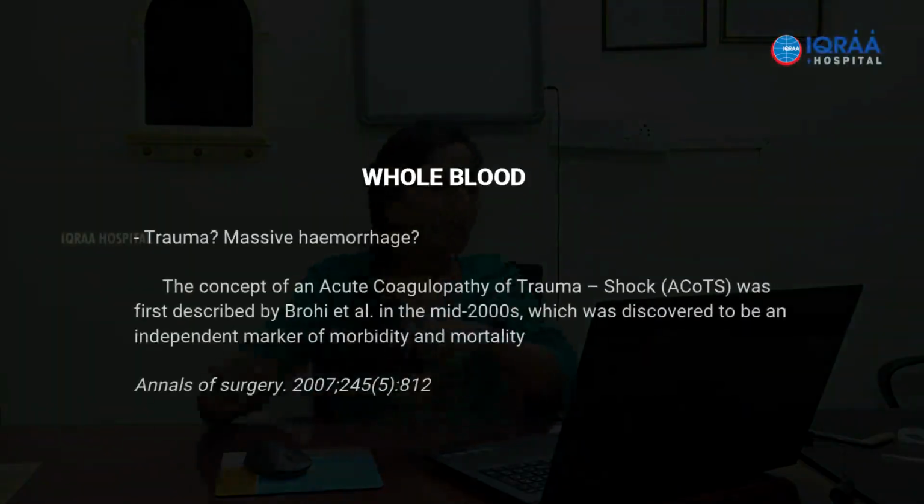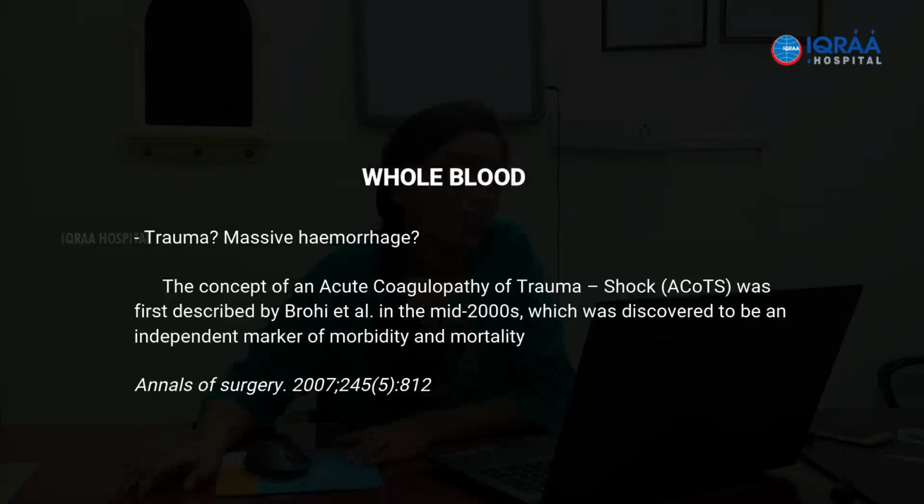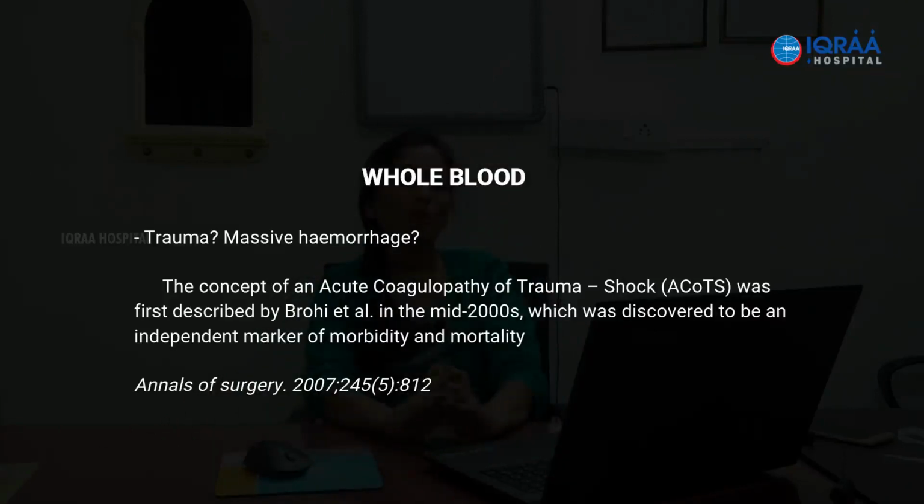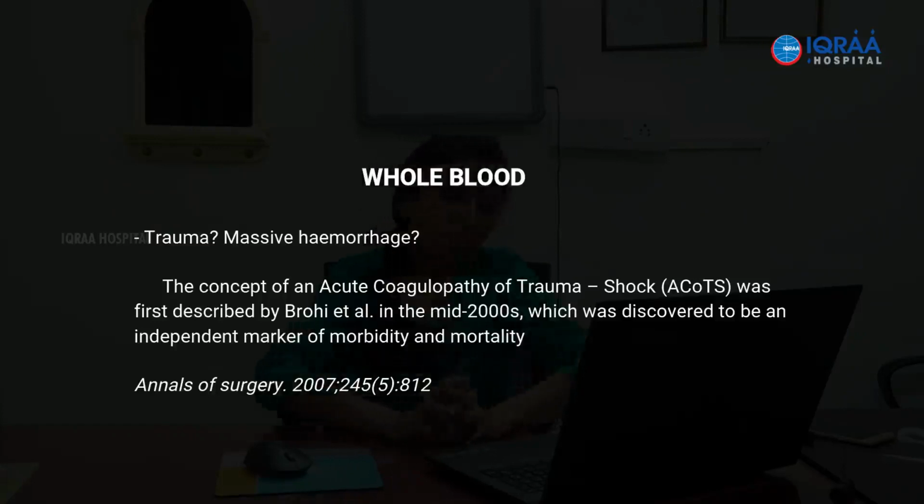So we begin with whole blood. Whole blood is more and more an outdated concept. But still there is a school of thought that whole blood is analogous to a broad spectrum antibiotic as far as the transfusion world is concerned, but that is not the case. We need to understand this properly so that we can phase out the use of whole blood and move more and more towards component transfusion. So there is a group which believes that maybe whole blood is better as far as trauma or massive hemorrhage is concerned.